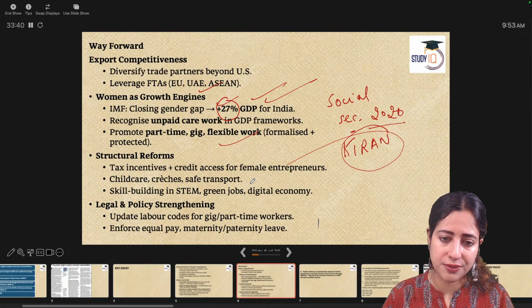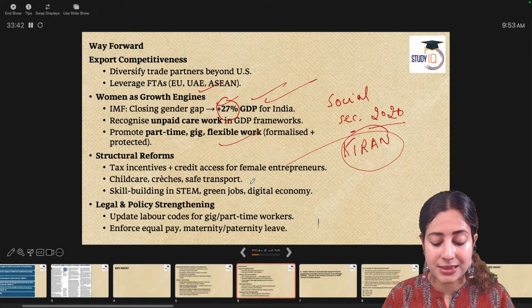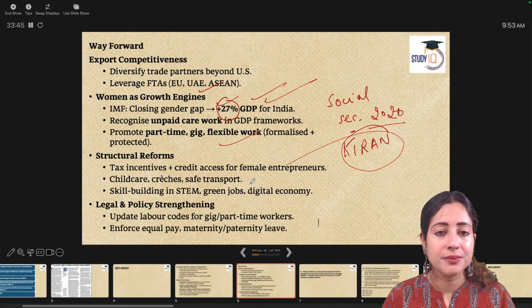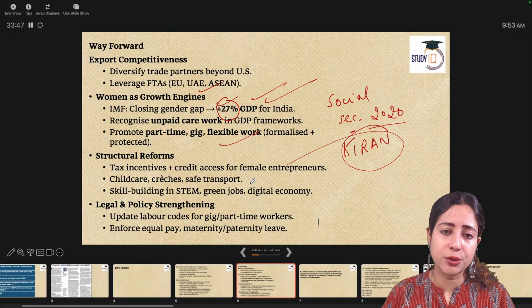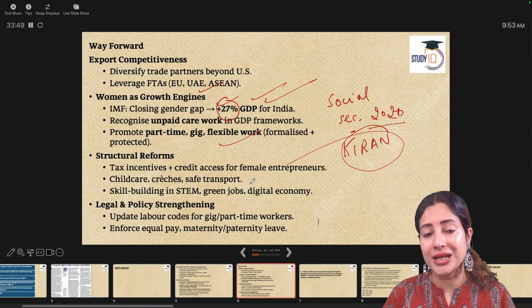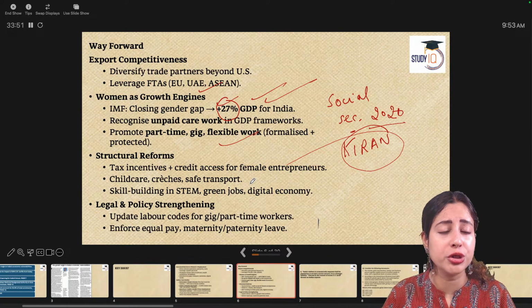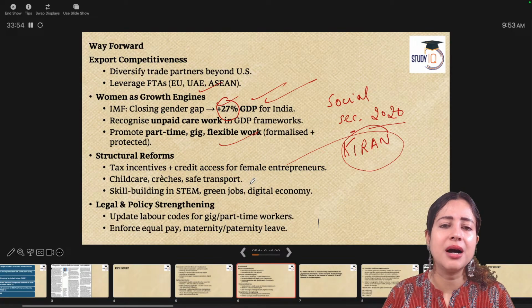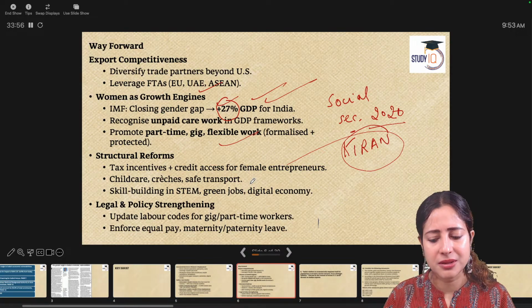We need such initiatives. We also need to understand that if we are creating Atmanirbhar India today, if we want to face the challenge of US tariffs and still have a good GDP, then you can't leave behind half the population. That is women. Yes, absolutely.